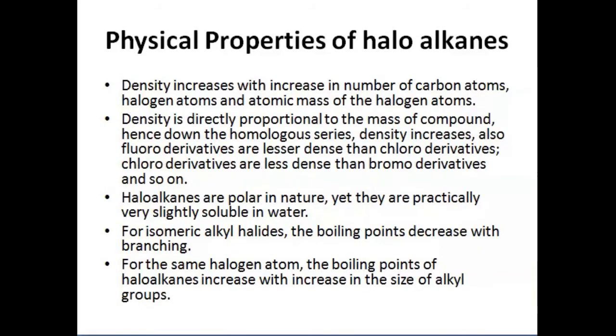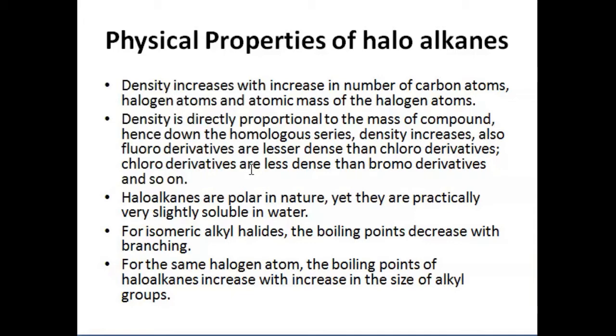A few more properties: density. When we talk about the density of haloalkanes, it increases with an increase in the number of carbon atoms and halogen atoms and the atomic mass of the halogen atom. So density is going to increase if the number of carbon atoms, halogen atoms and the atomic mass of the halogen atom is increasing.